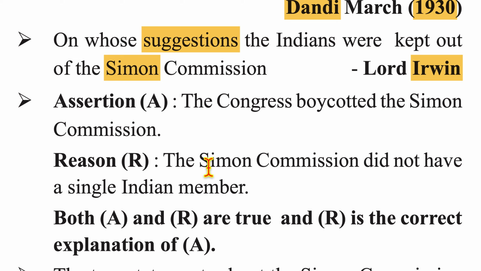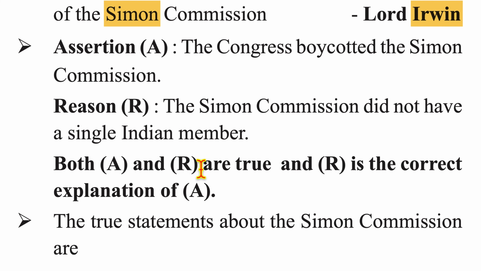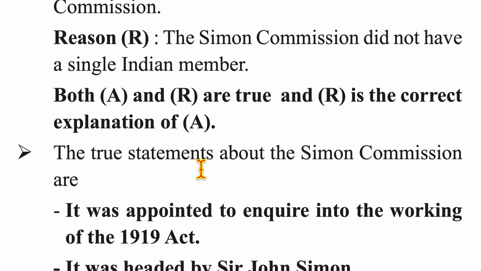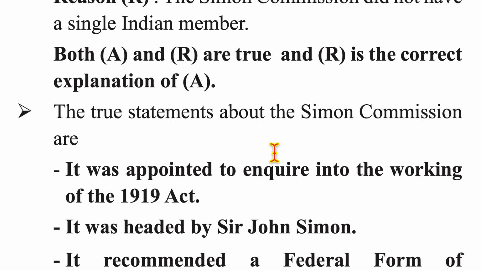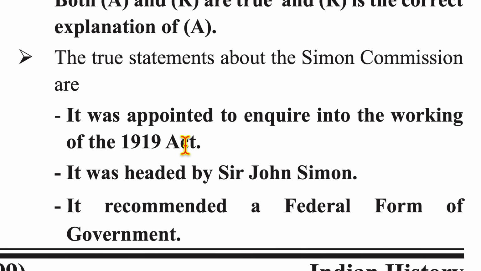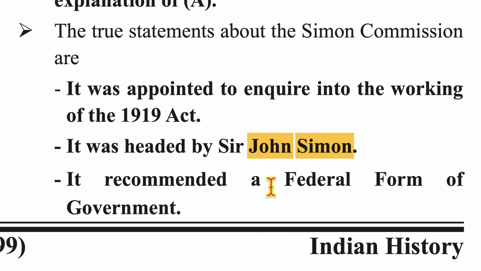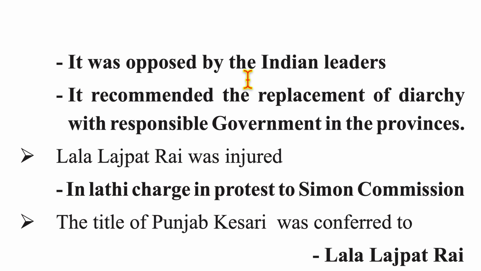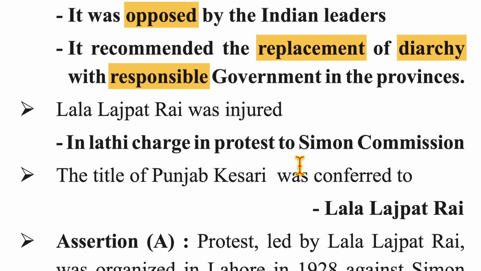Reason is the Simon Commission did not have a single Indian member. Both assertion and reasoning are correct, and the reason is the correct explanation of the assertion. The true statements about Simon Commission are: it was appointed to inquire into the working of the 1919 Act. It was headed by Sir John Simon. It recommended a federal form of government. It was opposed by Indian leaders. It recommended the replacement of diarchy with responsible government in the provinces.